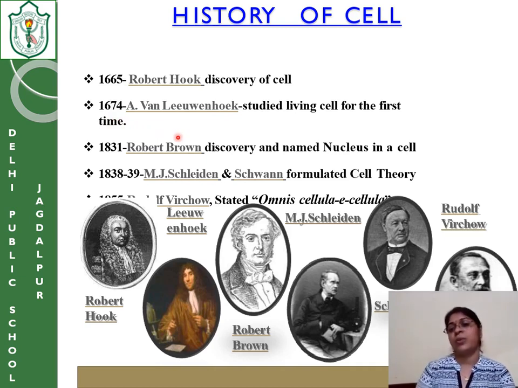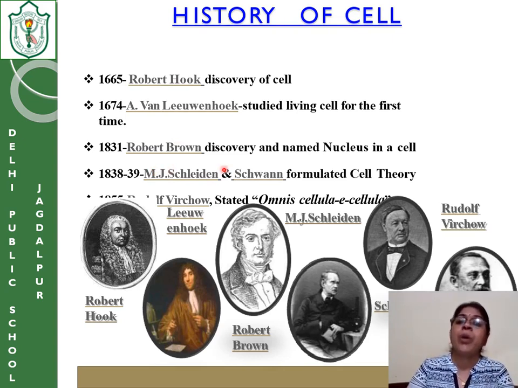He studied the living cell. Cork is a dead cell. Cork is that part of the plant which is dead, which doesn't have any life, because the cork cells have some kind of depositions in the cell wall that make it dead.